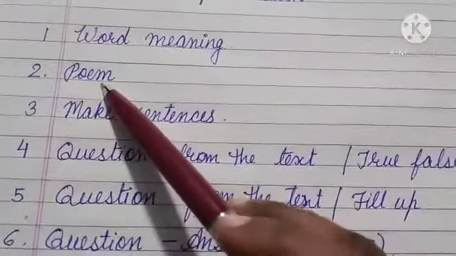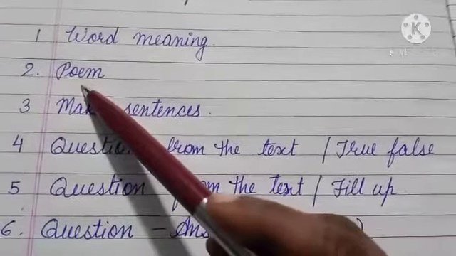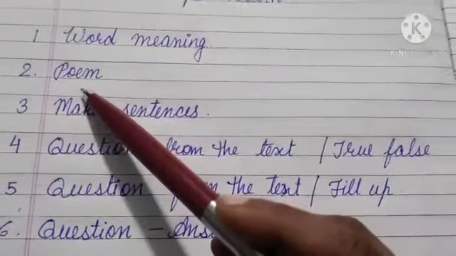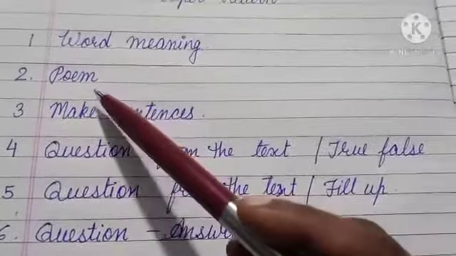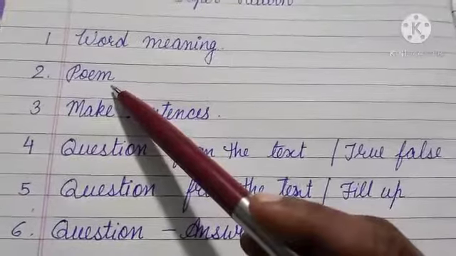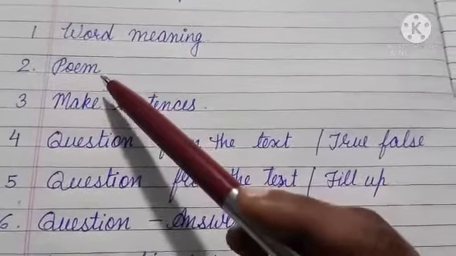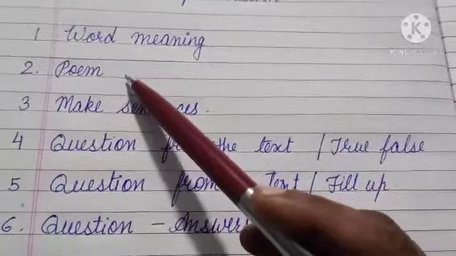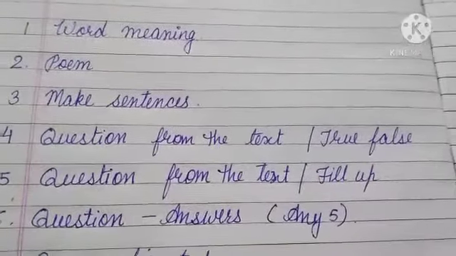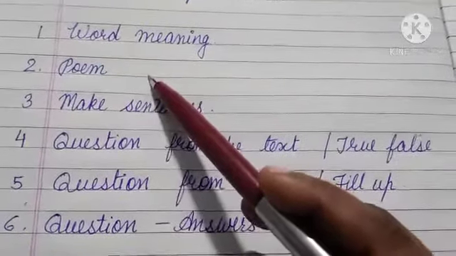Then comes the poem. We have 3 poems. You have to learn at least 2 properly because you will get a choice in that. Any one poem you have to write. The best one which you know, you will write. So we have 3 poems, so at least 2 you have to learn by heart. And that is first 5 lines of the poem. First 5 lines with proper punctuation, proper lining, proper spacing.